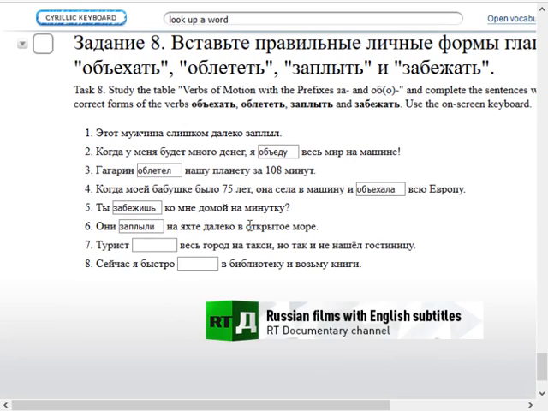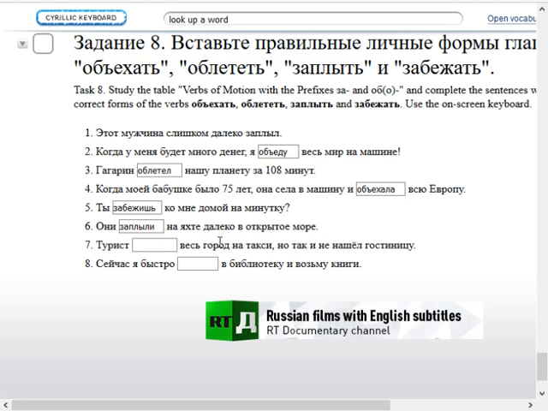Seems reasonable. So, они заплыли на яхте далеко в открытое море. They sailed on a yacht, на яхте, far away, далеко, в открытое море, on the open sea. So they sailed on a yacht far away to the open sea.